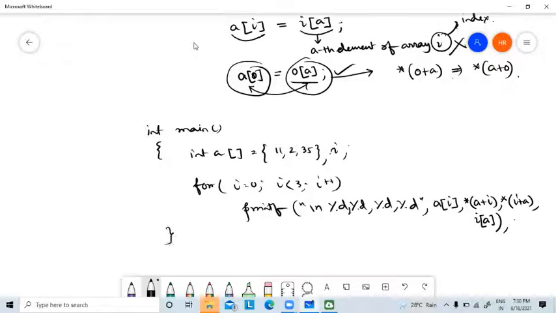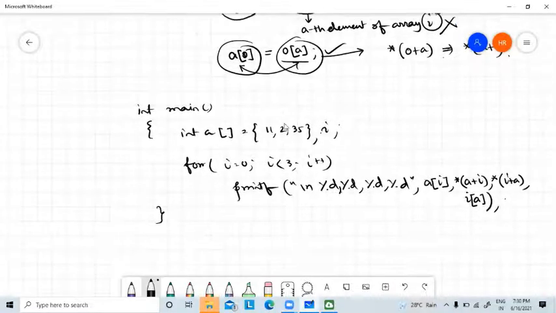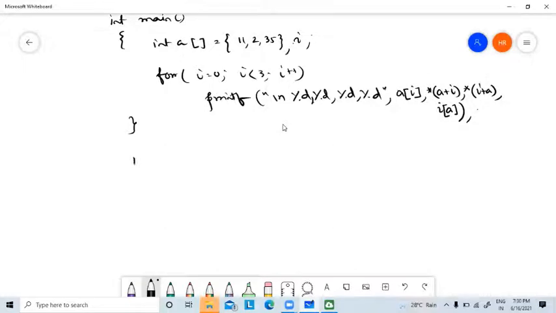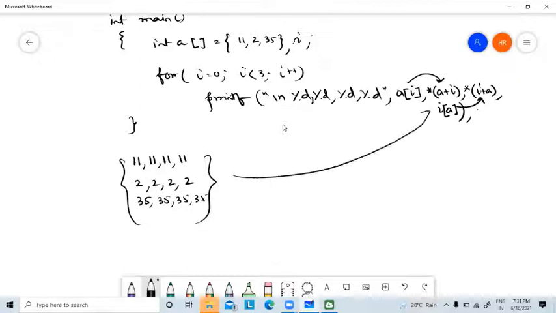If you print this, you will get the output like this: 11 comma 11 comma 11 comma 11, because all these four statements are equivalent. Ultimately this will convert to this. Next line 2 2 2 2, next line 35 35 35 35. From this output you can understand that this thing is correct. There is nothing wrong with this thing.